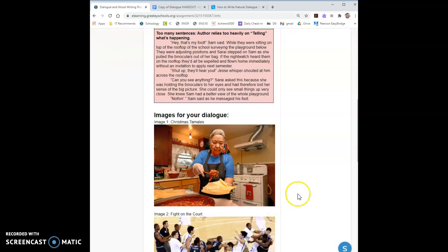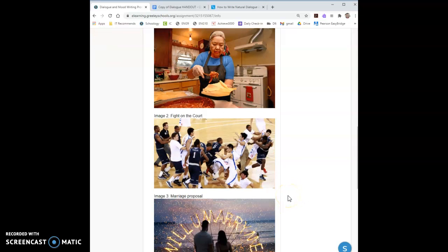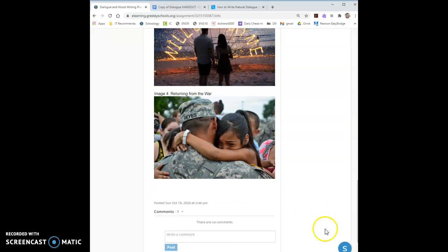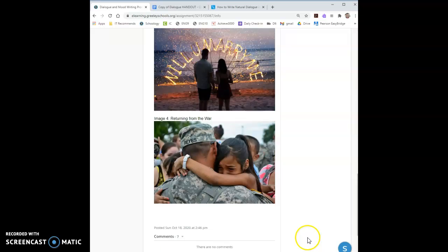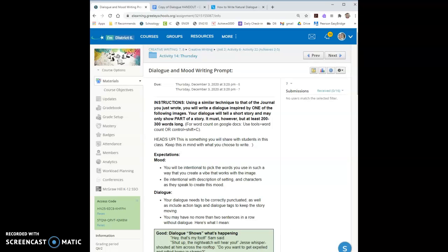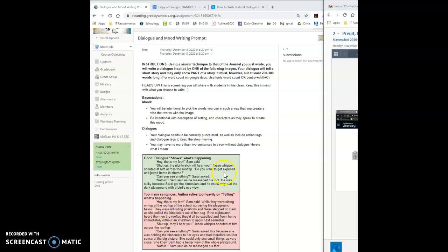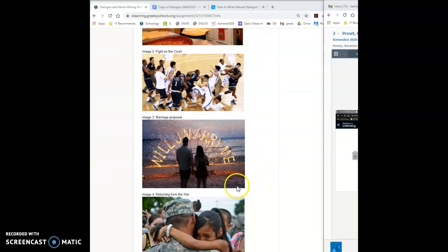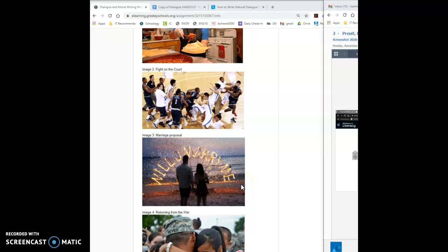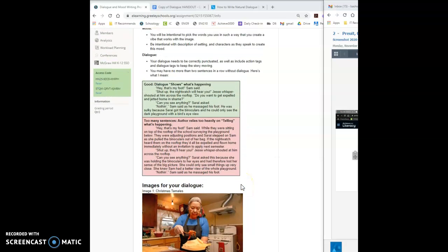Here are your images. Christmas tamales, a fight on the court, a marriage proposal, returning from war. You'll pick one of those images and you'll write dialogue, not a short story. You'll write dialogue that tells a story. Super fun challenge there. So in short, you're taking one of these 4 photos, you're letting it inspire you, and you're going to write a dialogue that tells a story.